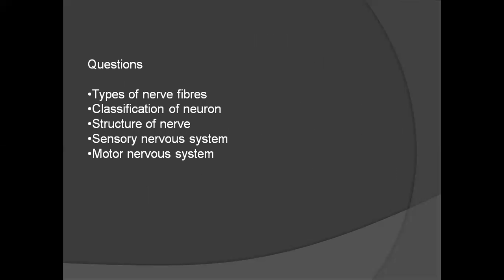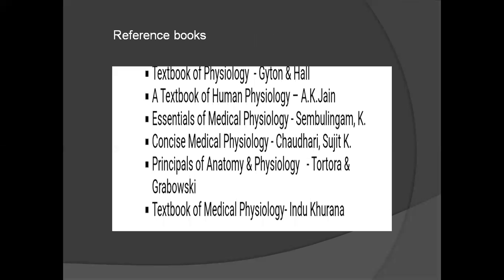And there are some questions: types of nerve fibers, classification of neuron, structure of nerve, sensory nervous system, and motor nervous system. Reference books.